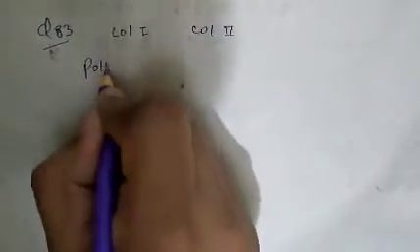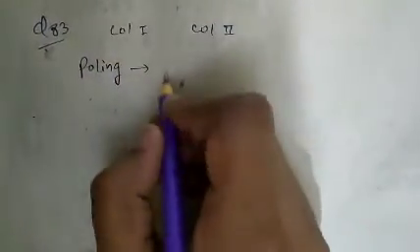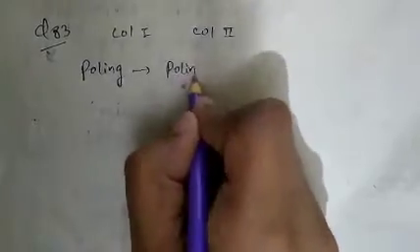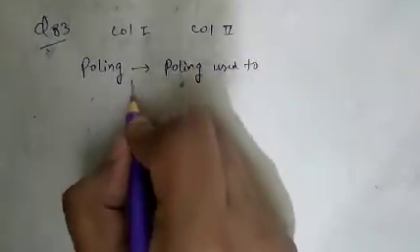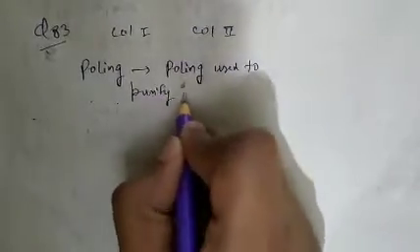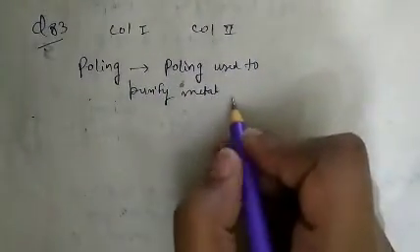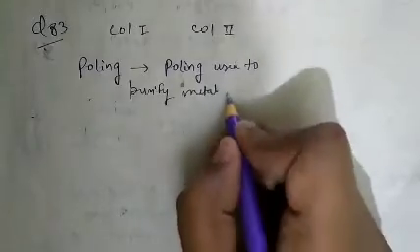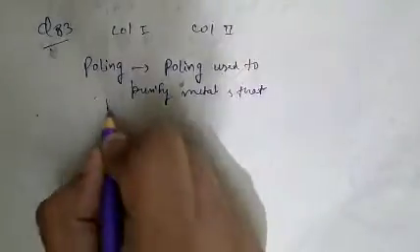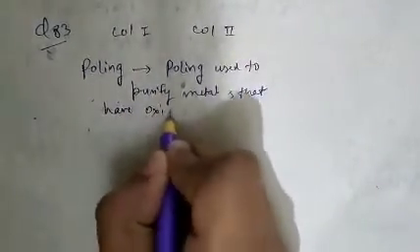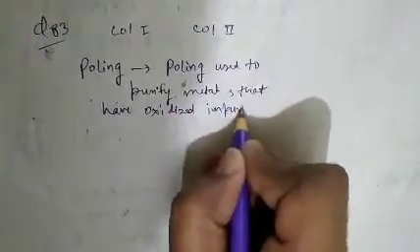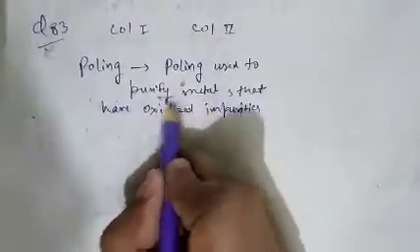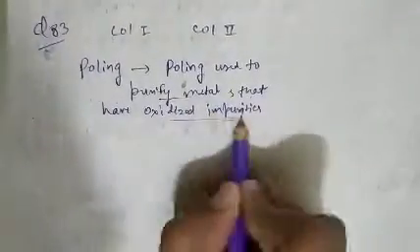As we know, first we will discuss poling. Poling is used to purify metal that has oxidized impurities. So it is basically used to purify metal having oxidized impurities.